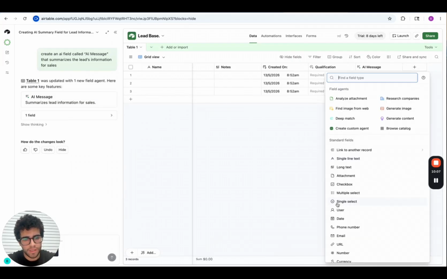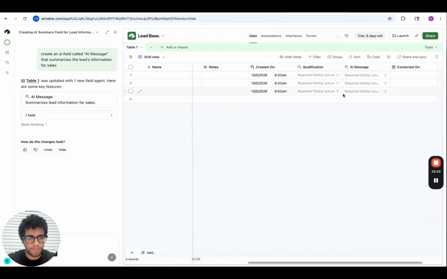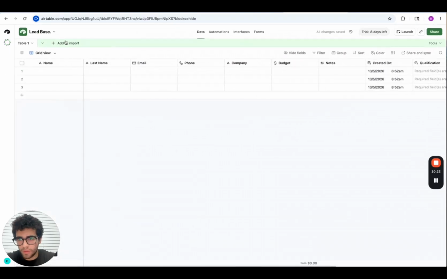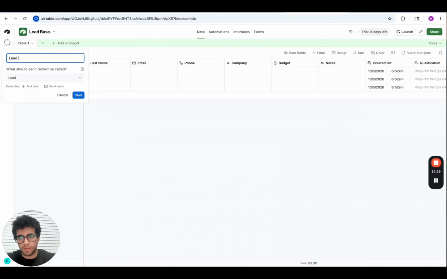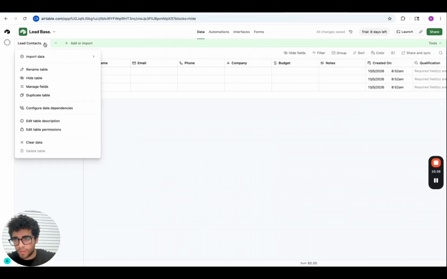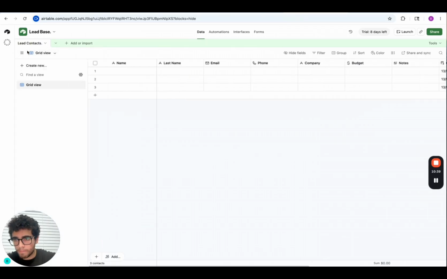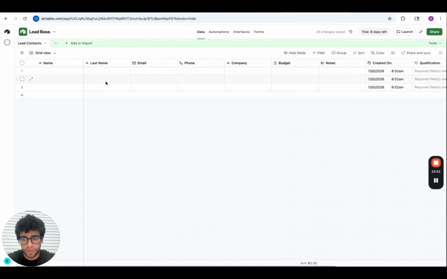Great. Now we have to create one last section with date that will be called contacted on. It's gonna be our output. So we create it. Then before leaving Airtable, for now, we just need to rename the table. We can rename it lead contacts. Save. And then also remember the rows. So we should call them lead. Save. And for Airtable, we are done.